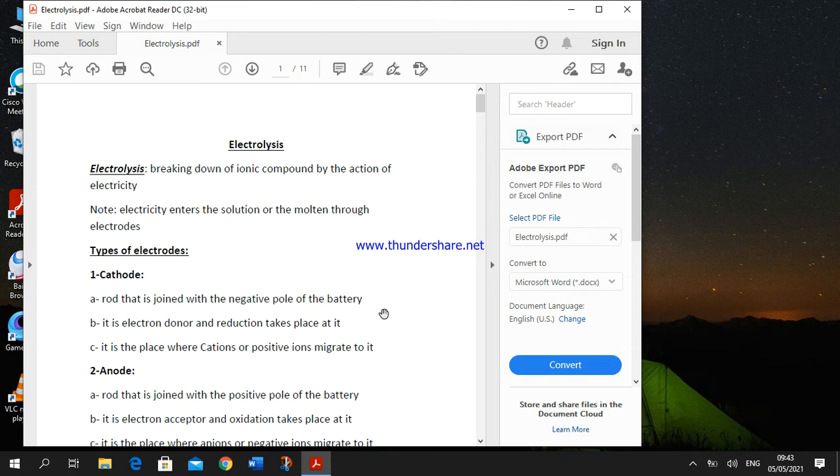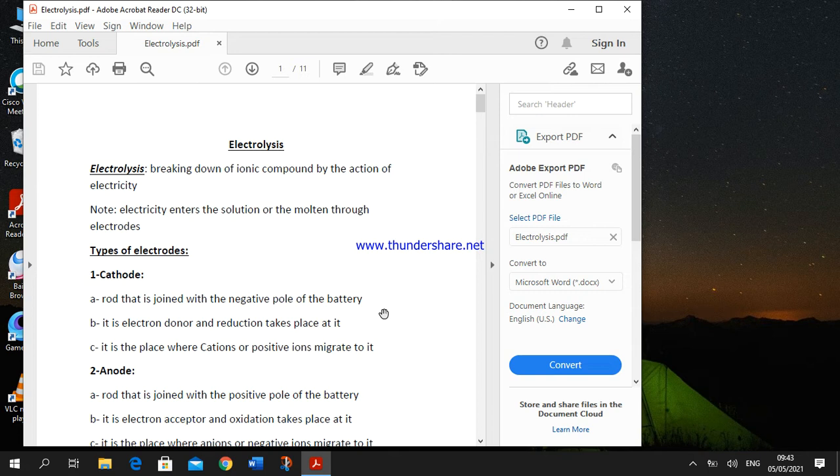The second type, electrolytes, are formed from a liquid or solution containing an ionic compound, either in molten form or dissolved form, and they conduct electricity depending on the motion of ions.